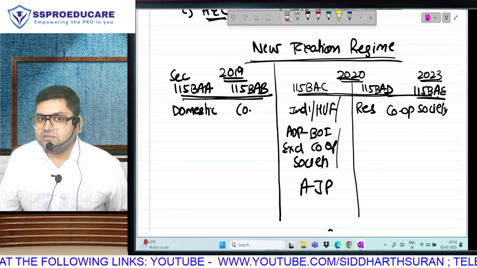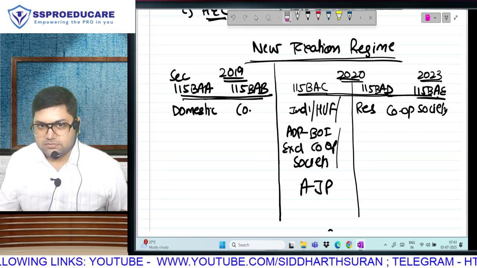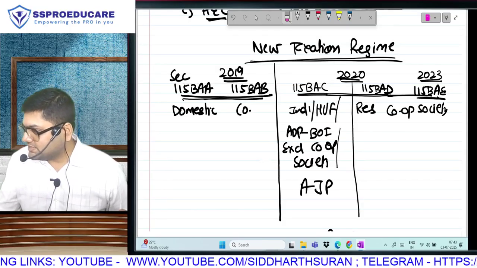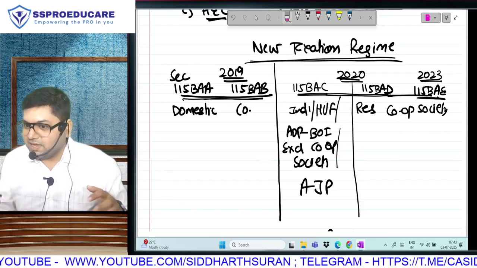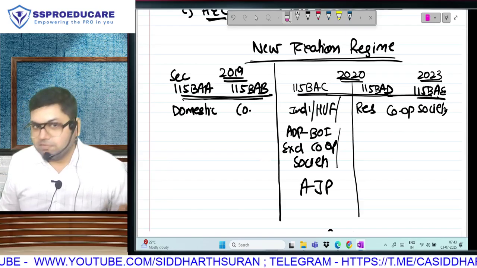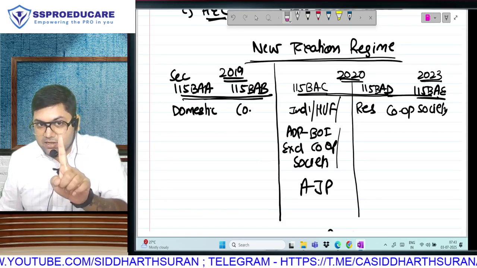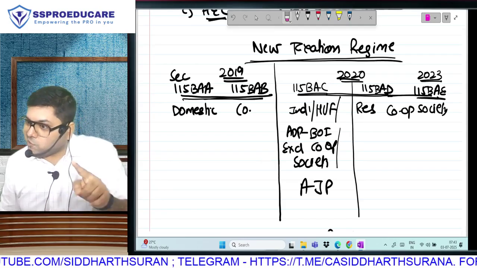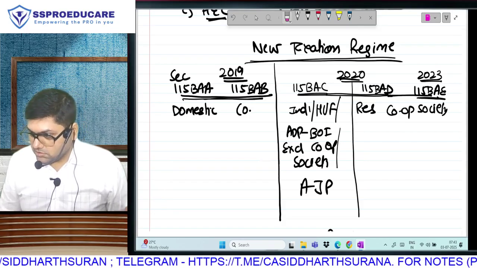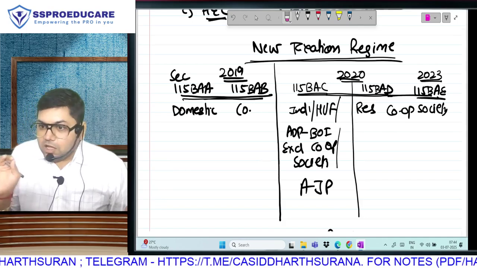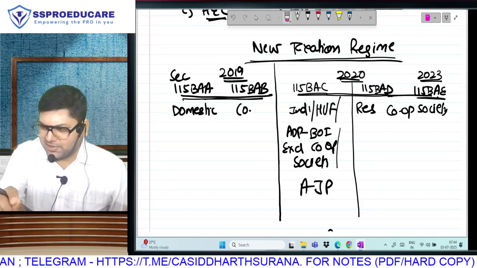Seriously, middle class does not have that discipline, and therefore the tax saved is going to be put in wrong places. That's the problem. So the question is, sir, then why should we go to new taxation regime? Because as of now, it appears to be good. And one thing please understand, there is a difference between being good and looking good. New regime looks good. It is not good. Because to get that benefit of 2,32,500, I will prove that to you in numbers, with numbers.